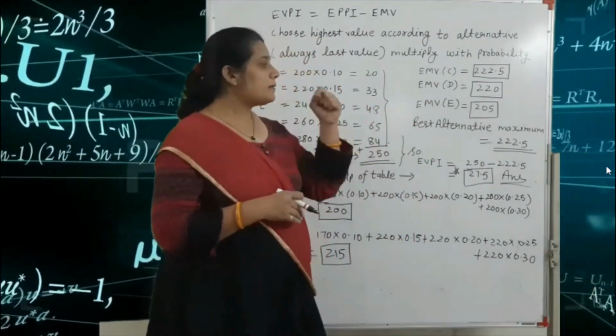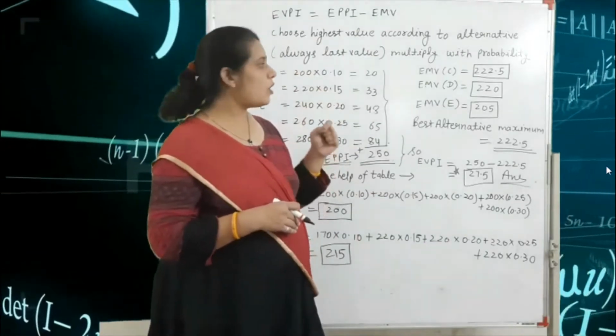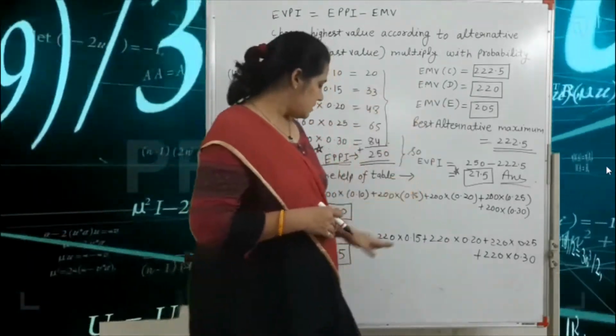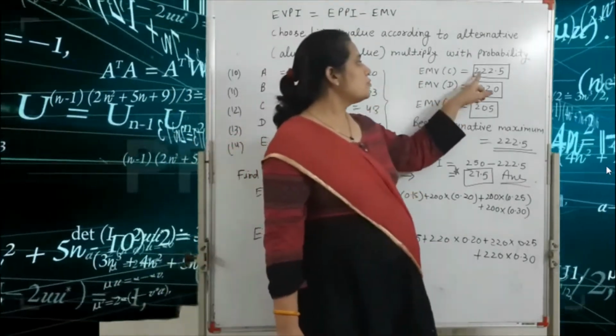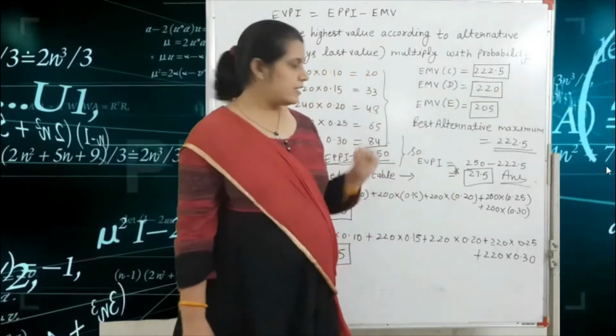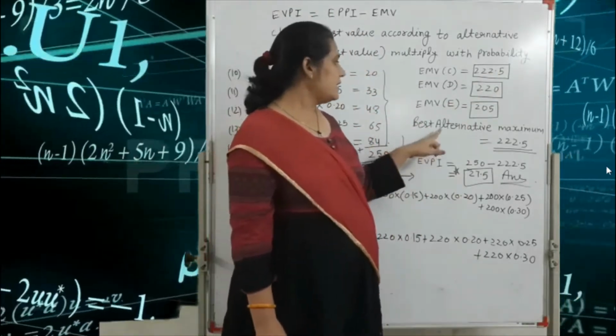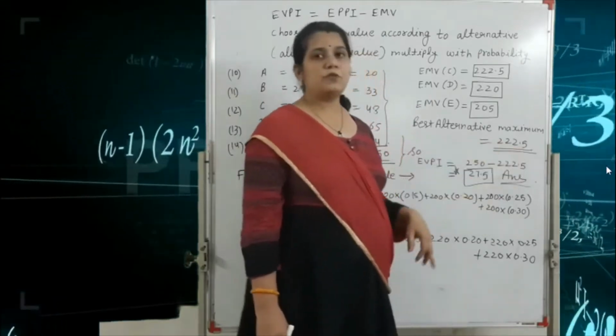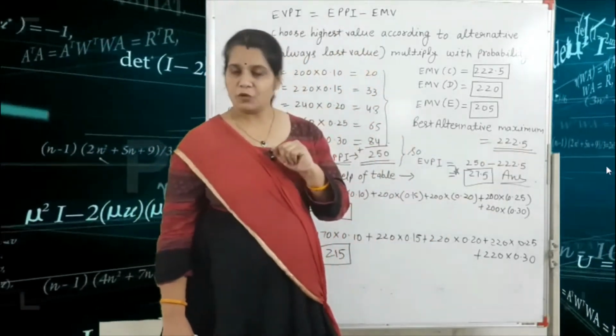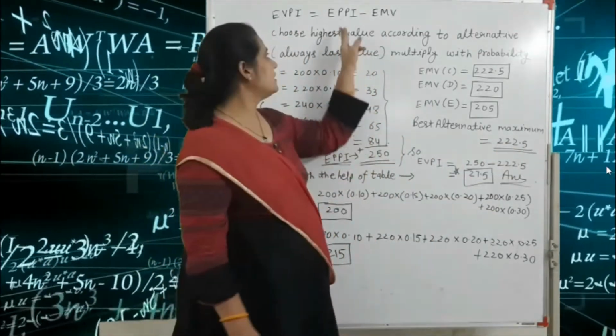But we need the best alternative. Among all these EMV values, the best value is 222.5. So we consider EMV equal to 222.5. Now put both values in the given formula.